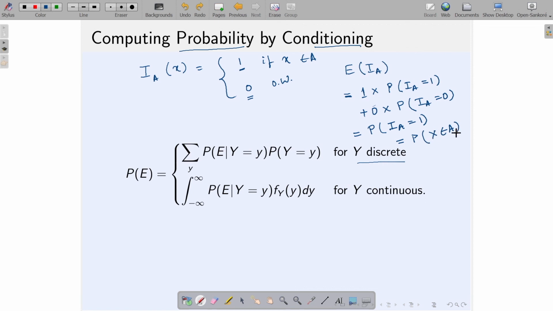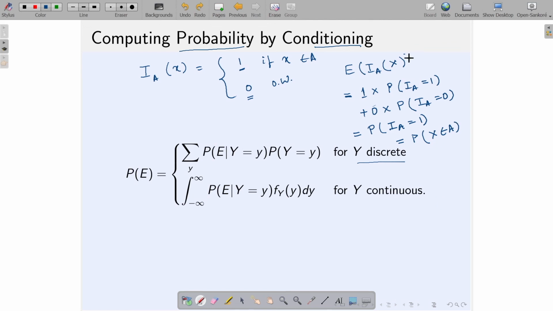So, that turns out to be the probability that x belongs to A. The probability that x belongs to A can be written as the expectation of I_A, or, maybe to write it correctly, I can put the x here for understanding. Okay. So, then everything goes like that.